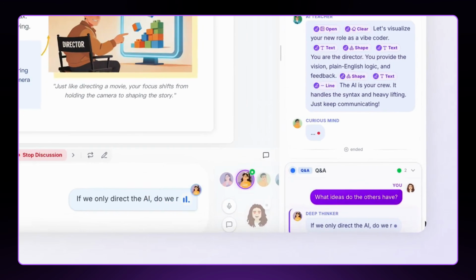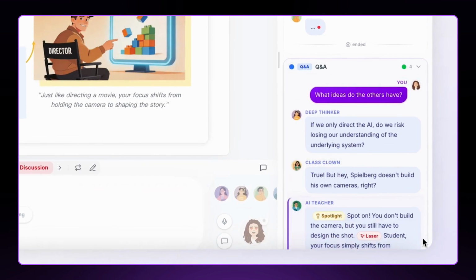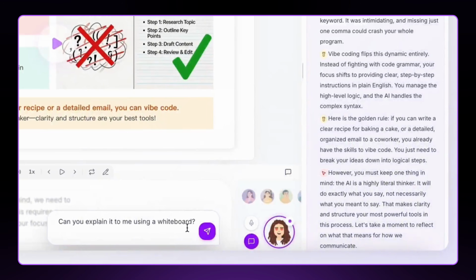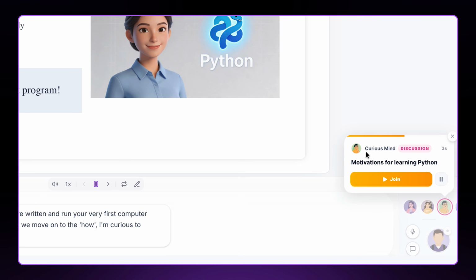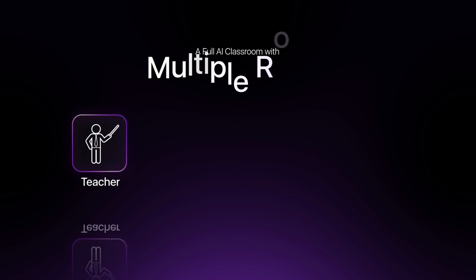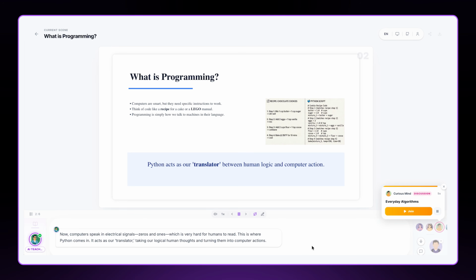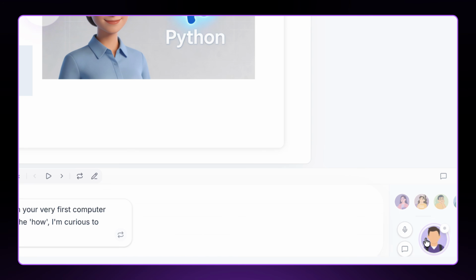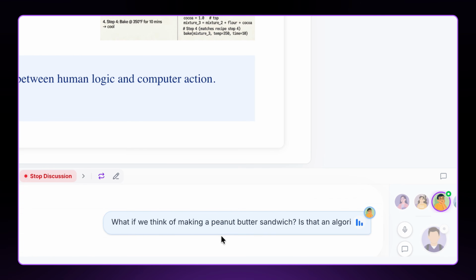Now here is my favorite part of this whole tool. In between the class, the AI teacher can ask questions and all other students can participate by answering them. You will also see other AI students typing comments or asking questions based on their role, and you can join the discussion too. While I was going through the lesson, one of the AI students raised their hand and started a discussion. There are multiple agents in the classroom: the teacher, an AI assistant, and other student agents who are in the class with you. I can just watch them discuss, or I can join in by clicking the join button. So here, let me try to join the discussion, and now I can actually type my own questions or responses into this discussion, and the other agents will respond to me directly.